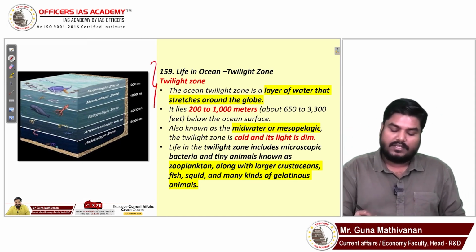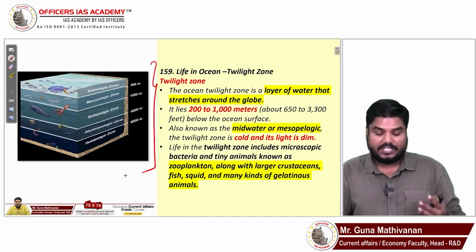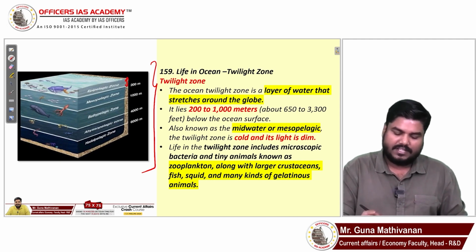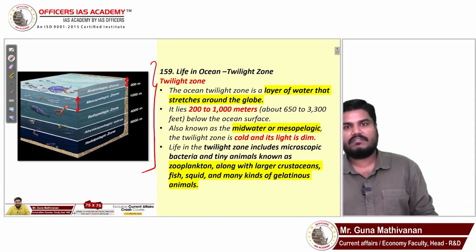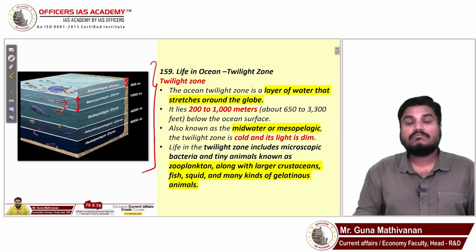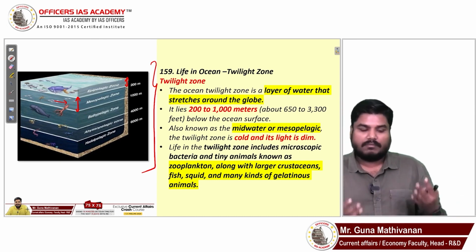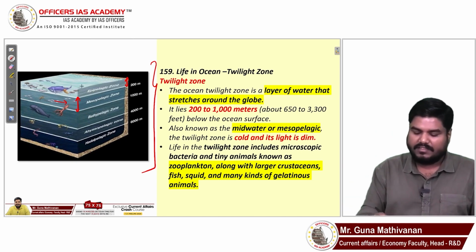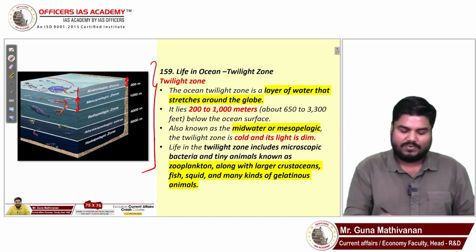So, if you look at the oceans, based on the depth, we divide them into the epipelagic zone, mesopelagic zone, and bathypelagic zone. Basically, the first 200 meters is called epipelagic. From 200 to 1000 meters is called mesopelagic, which is also called the twilight zone. In this region, the sunlight will be dim. It will be colder. The commercial fishes, those we commercialize, you will find in the first 200 meters. Fishermen hunt all those fishes from this first 200 meters.